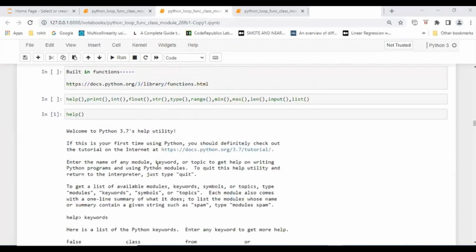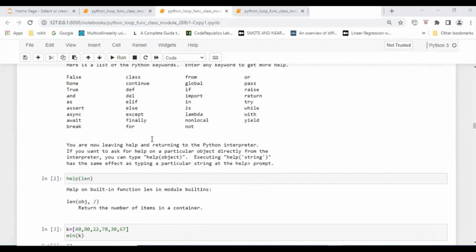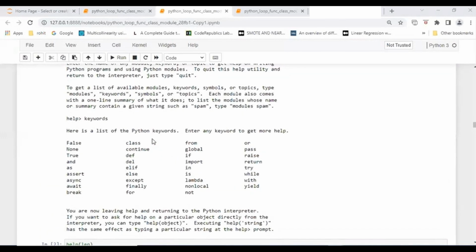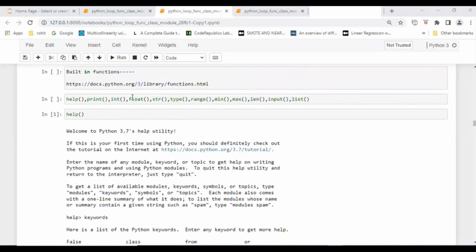Just a moment, wait. Suppose here I want to see what the length function is, because I told you there are many predefined functions here. With help, you can find out the utility of the keywords or the modules. It will give you the list.